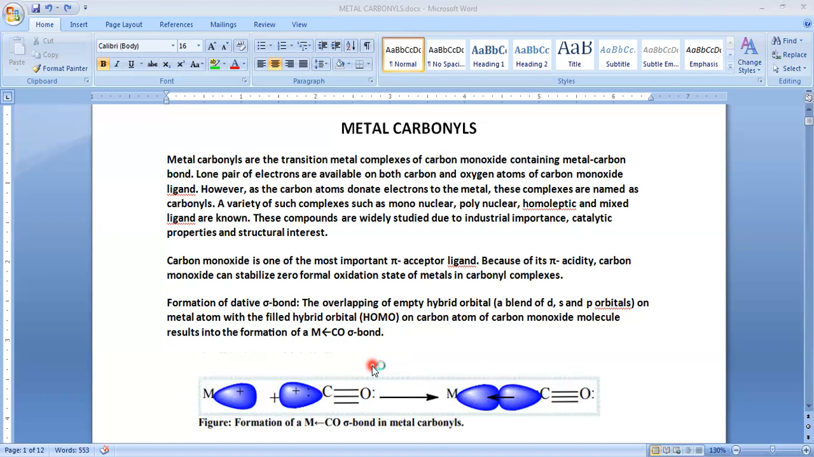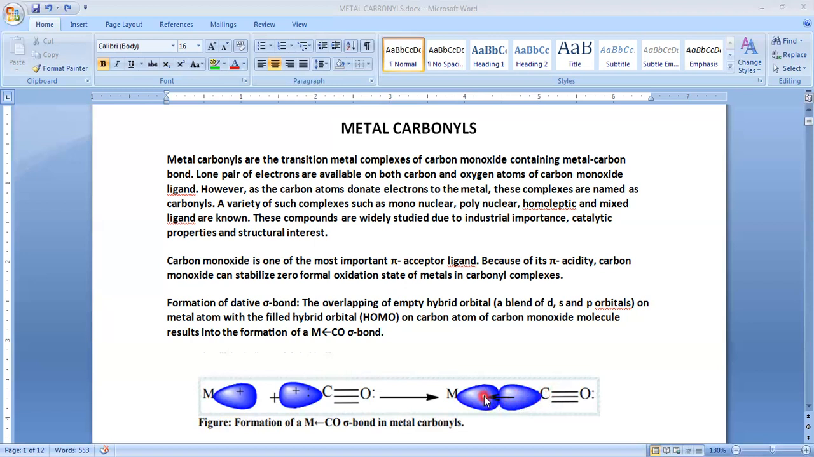But due to the high electronegativity of oxygen, oxygen has less tendency to donate its lone pair of electrons than carbon. That's why carbon donates its lone pair of electrons to the metal, thereby forming a metal-ligand bond. Here, see in this picture, this is the metal. The metal has a vacant orbital, and this orbital has a lone pair of electrons. The carbon of carbon monoxide donates the lone pair of electrons to the empty orbital of the metal. These two lobes overlap, resulting in the formation of a bond between metal and carbon.